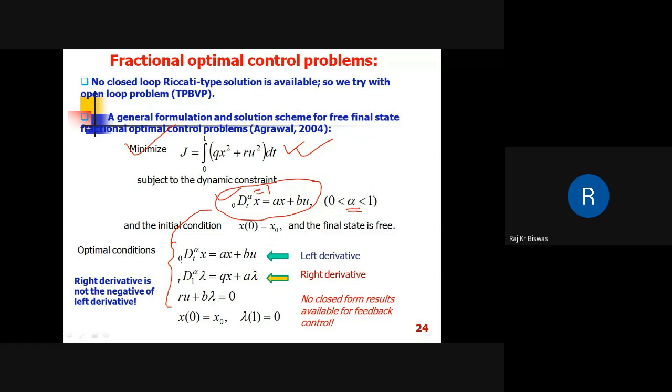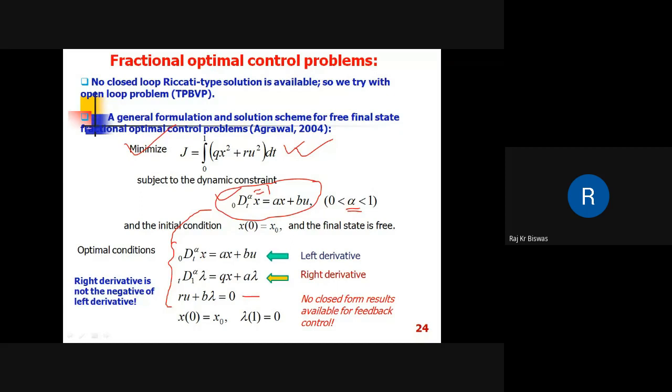So this is the alpha order derivative of x equal to ax plus bu. And the alpha derivative of lambda, where lambda is called the co-state variable, since lambda is a scalar quantity, is equal to qx minus a lambda, and this is the control equation.